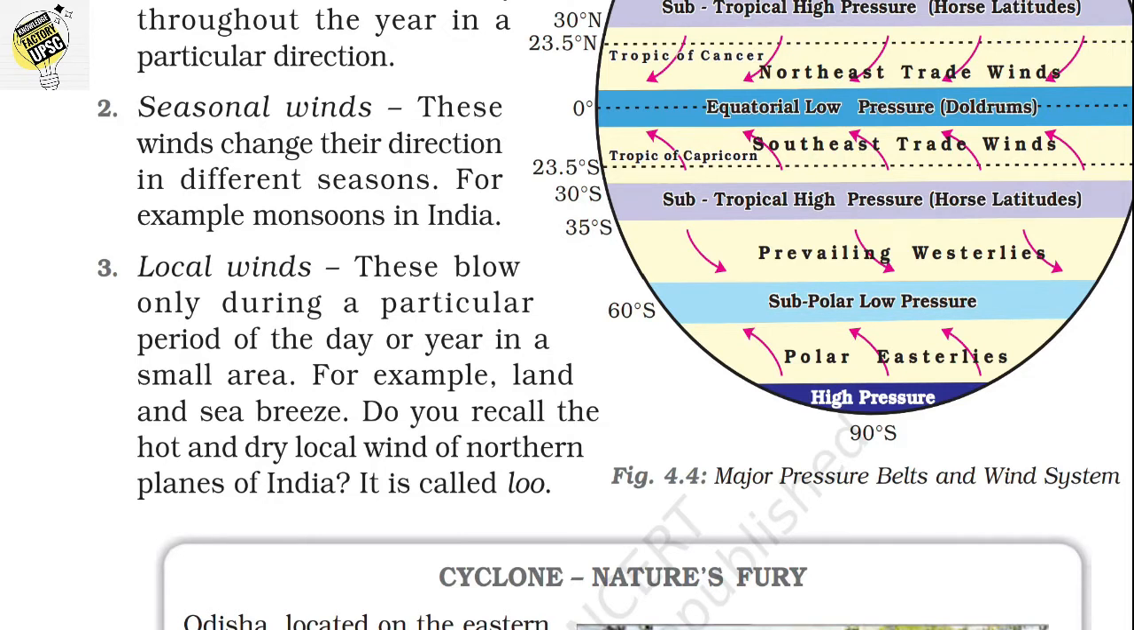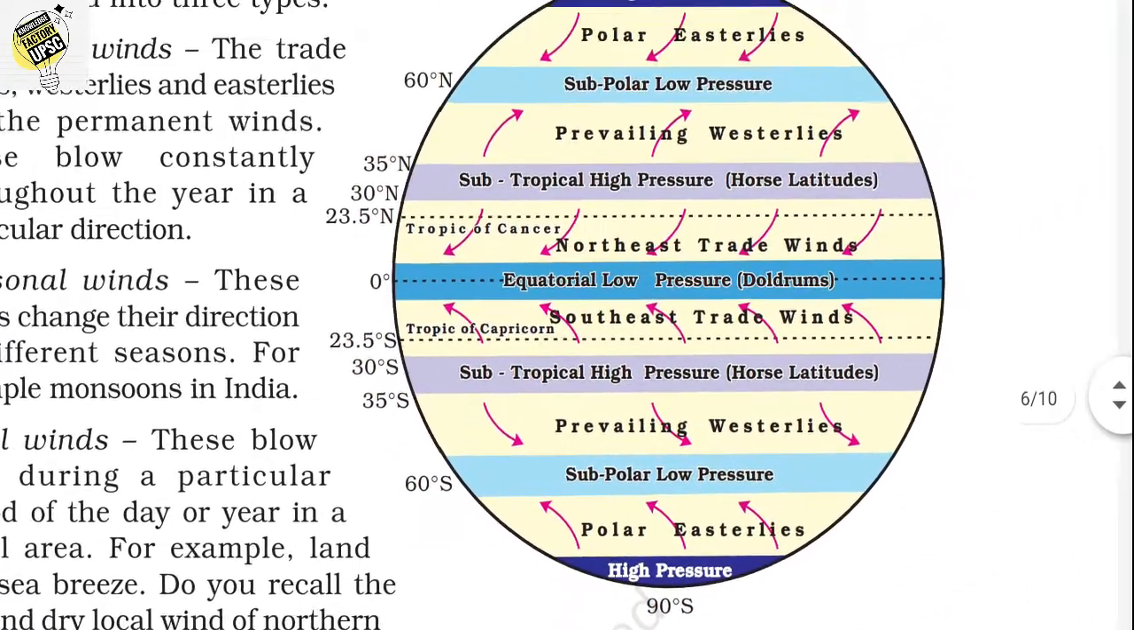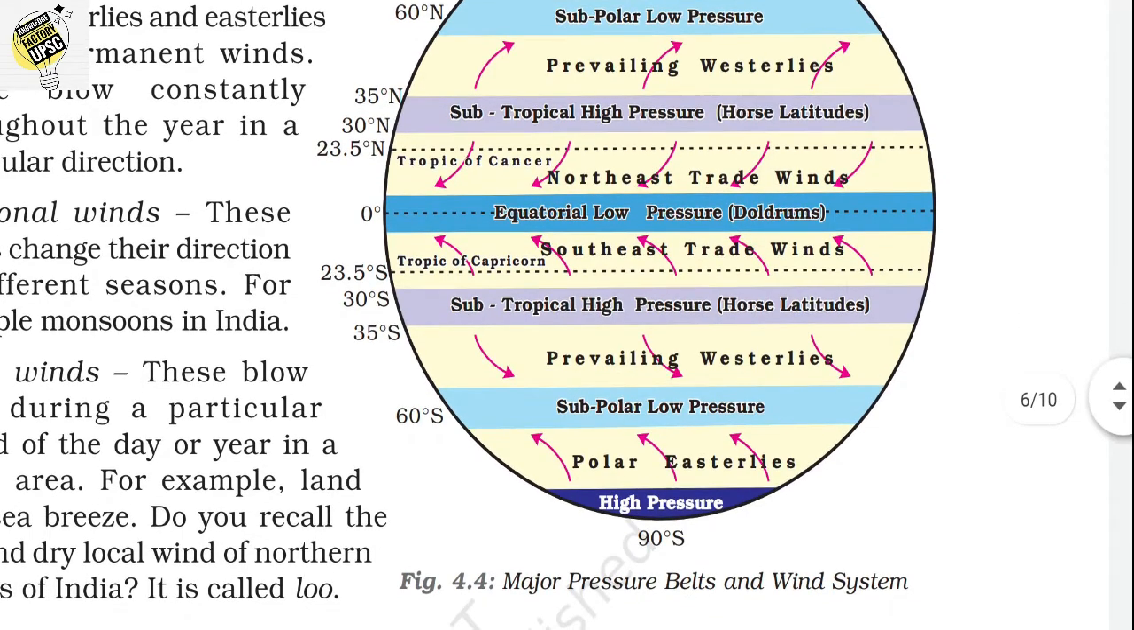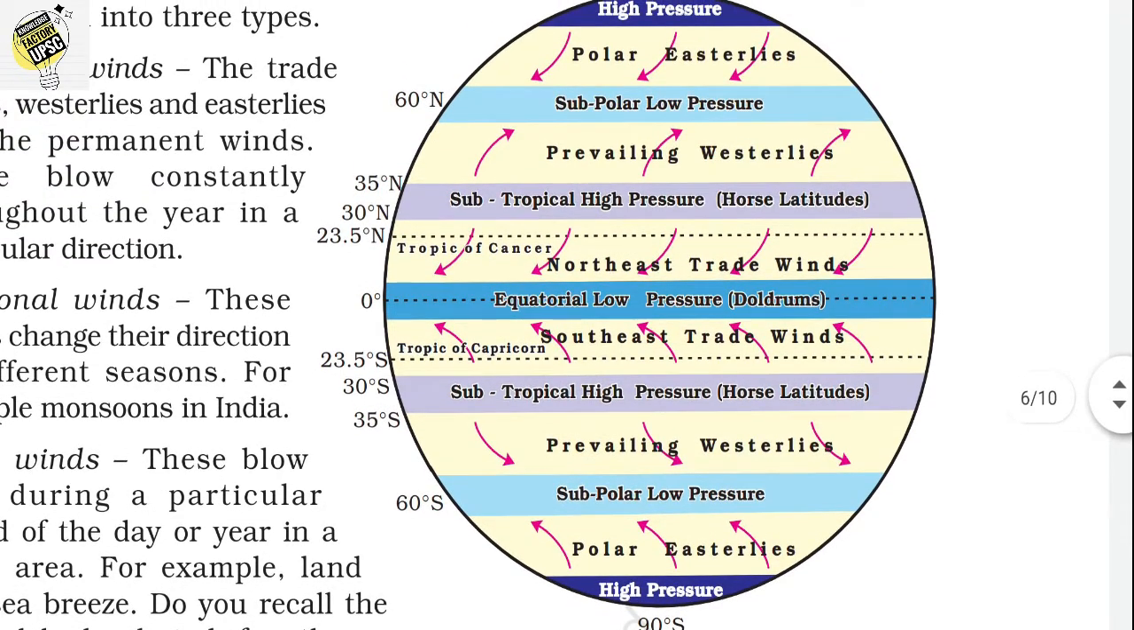And there are local winds also. These blow only during a particular period of the day or the year in a smaller area. For example, land and sea breeze. Those are examples of local winds. And here there is a picture which shows how the wind is moving. If you look at 90 degrees south, we can find that the wind is moving from the higher pressure area towards the lower pressure area.